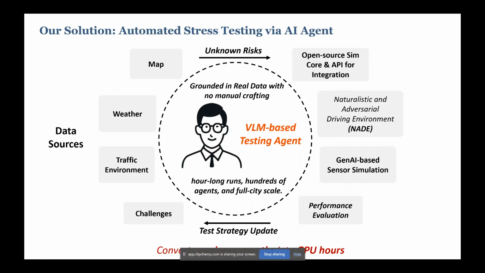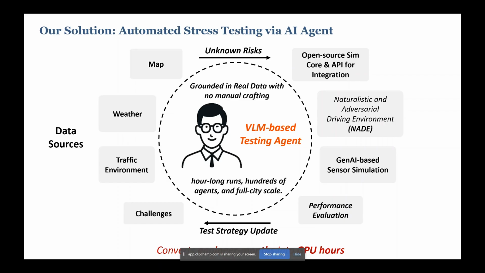And also, we want to further translate what we understand into what the autonomous vehicle understands. So we are providing the sensor dimension, including cameras and lidars, using generative AI. And finally, we are providing the performance evaluation. This will be multiple rounds. We utilize the autonomous vehicle's performance to update our testing strategy.